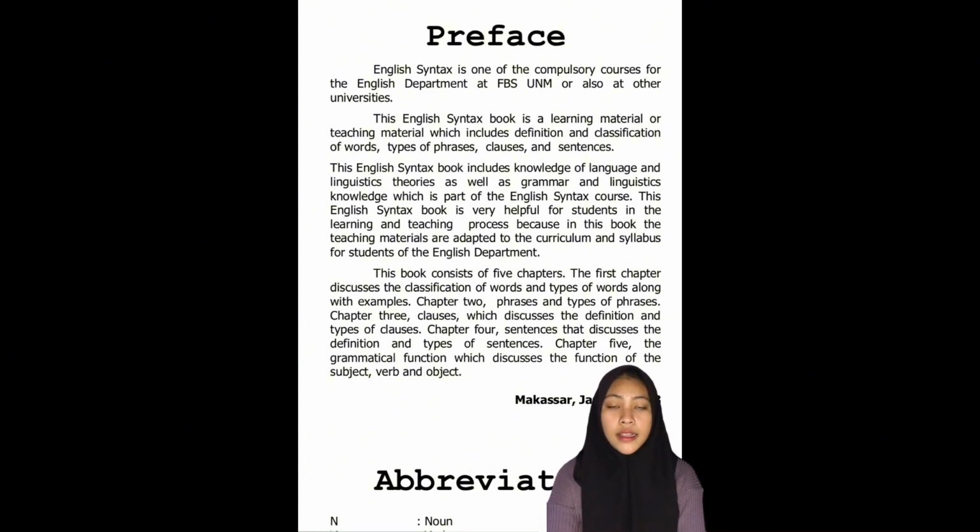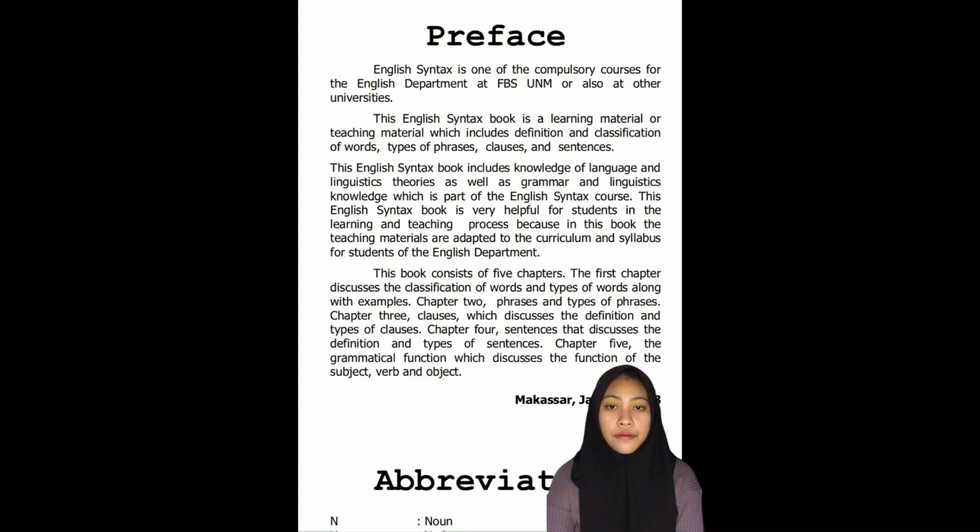This English syntax book is very helpful for students in the learning and teaching process because in this book the teaching material are adapted to the curriculum and syllabus for students of the English department. This book consists of 5 chapters.